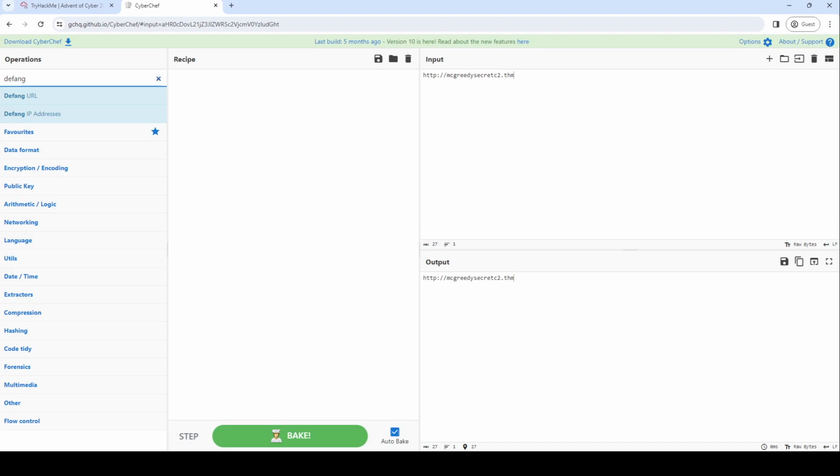Nope. All right. What if we bake? Bake shouldn't be needed because we already have auto bake on. For some reason, just clicking it doesn't do it. You need to drag it, and that's not accessible. So that is the annoying bake. So what? Step. Then we go here. We do defang URL. What if I click it? Mouse, does that help? Nope. No, it does not.